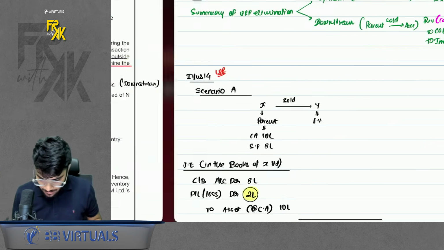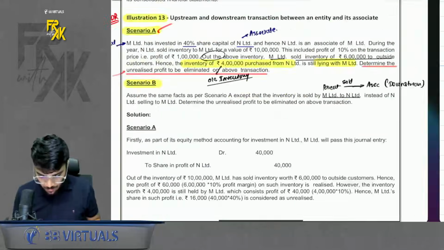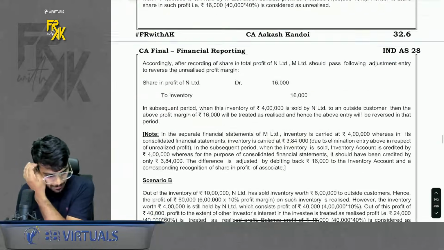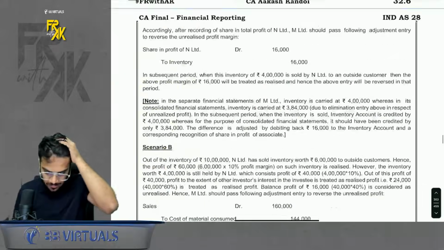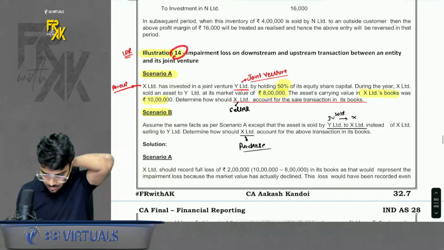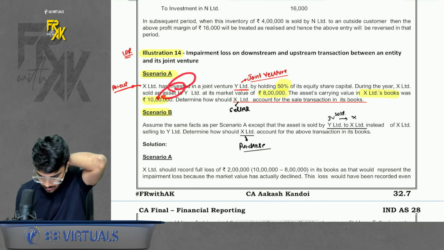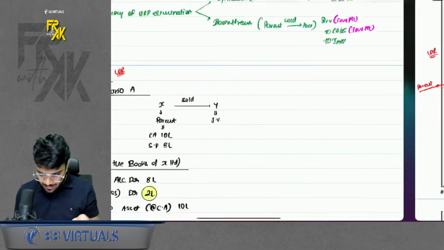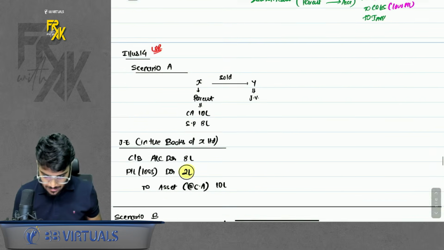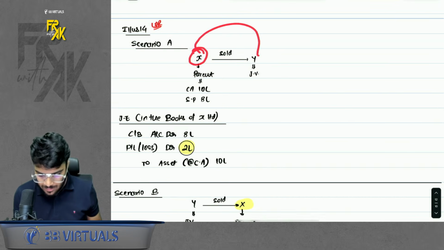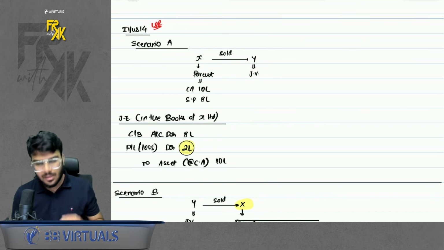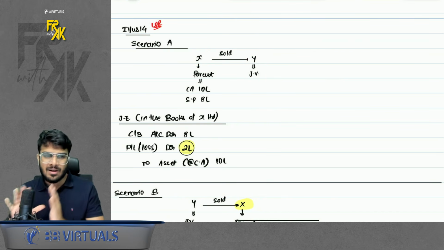Simple. Then there was one more question, illustration number 14. There was a sale and purchase between parent and subsidiary of an asset in case of 14. So there is one asset. In the first case, I will directly show you the solution only. See, in scenario A, the parent is selling to a joint venture. Be it associate, be it joint venture, the accounting is the same.